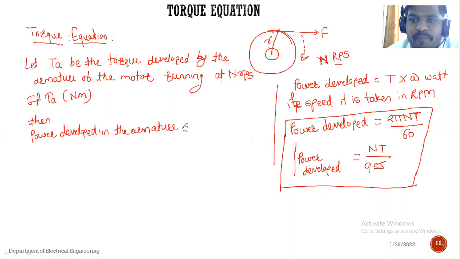What is the formula for power developed in the armature when the motor is running at n revolution per second and the torque of the motor is T A? What is the formula?